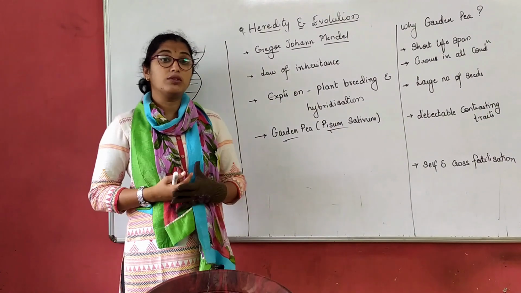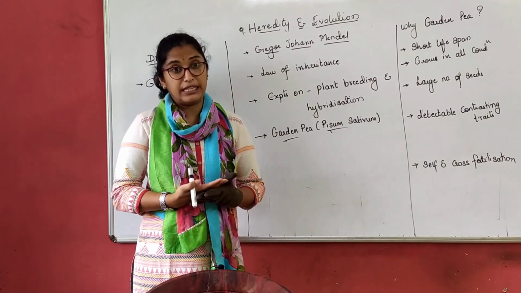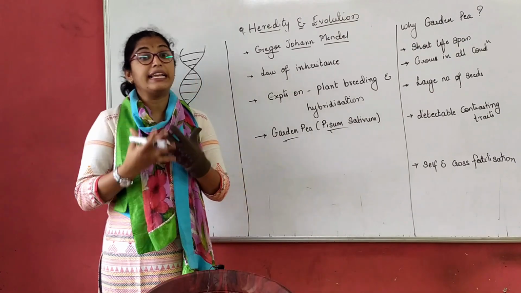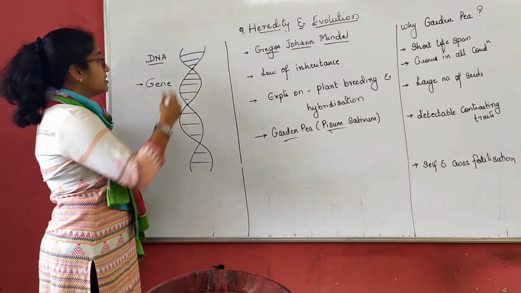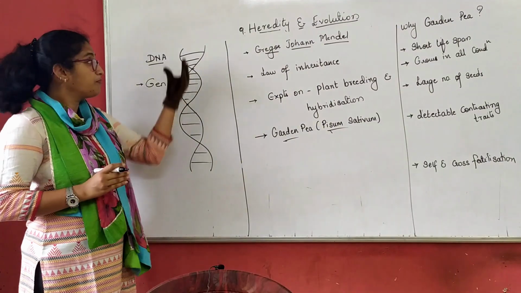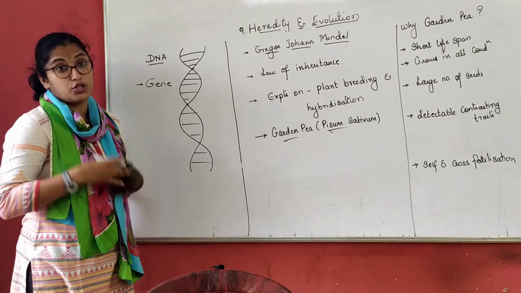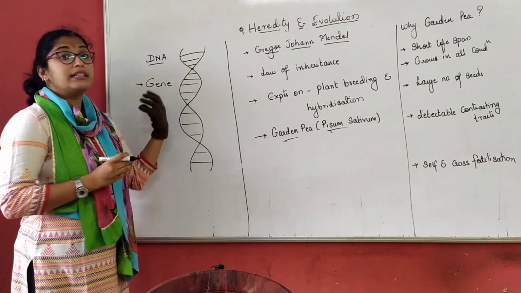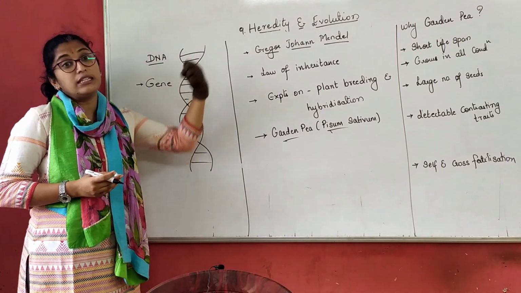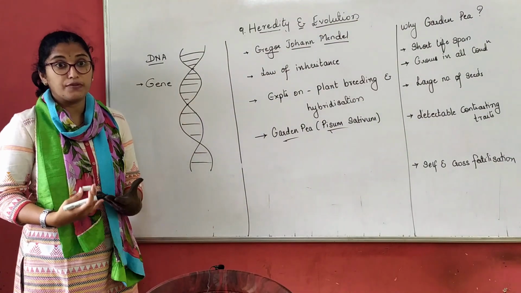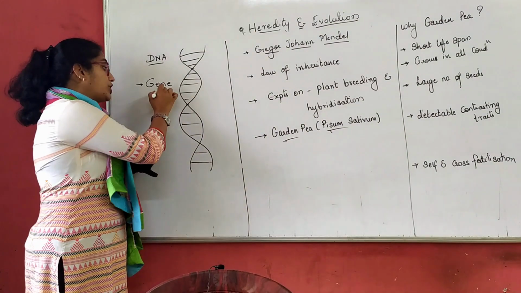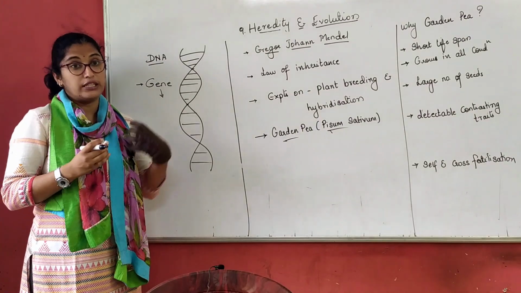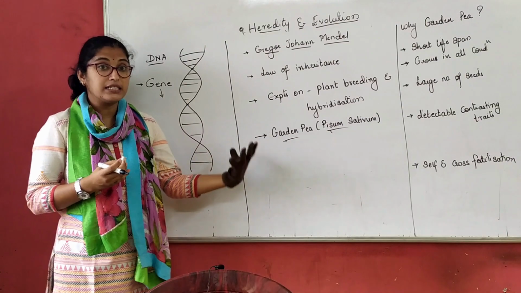There we understood that our body is made up of DNA, right? So what is DNA? DNA is the package of the hereditary material. This is the helix form of a DNA. This is how the DNA actually looks, which is present in our body. So this has several segments. Now what are these segments? Gene. Gene is a segment of DNA. That is what we studied. Then under gene, what comes? Allele. Those are complementary forms of gene. We understood this in our previous session.